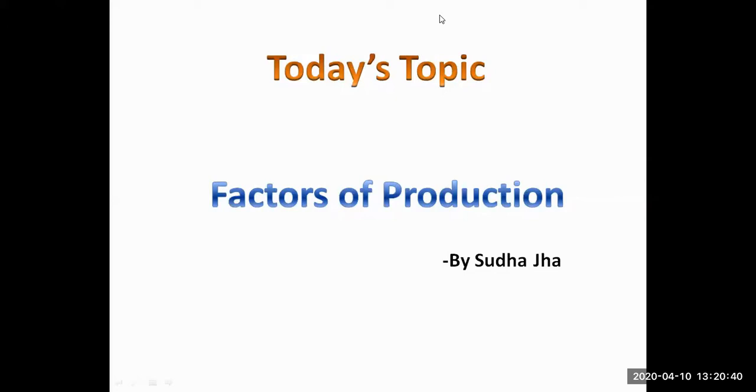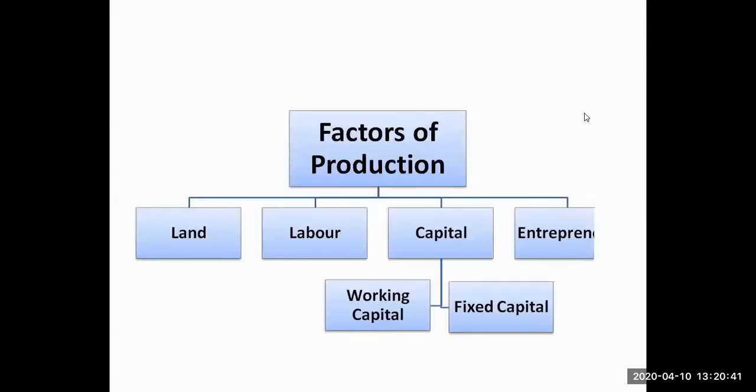When I speak factors of production, like you have studied LCM, correct? So you find the factors. Like that, production is also a process in which we involve several things in it. Especially when I speak for factors of production, it means I am talking about 4 factors of production. Just see the slide.